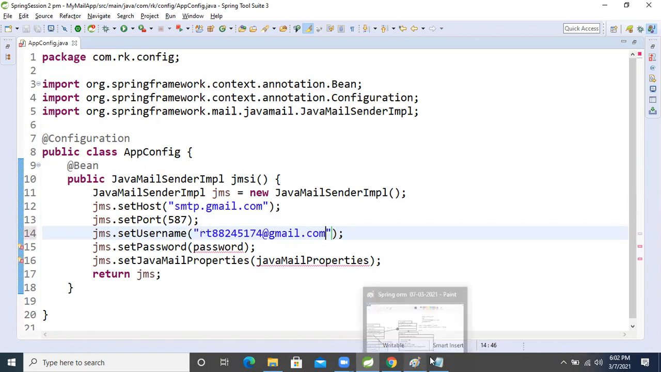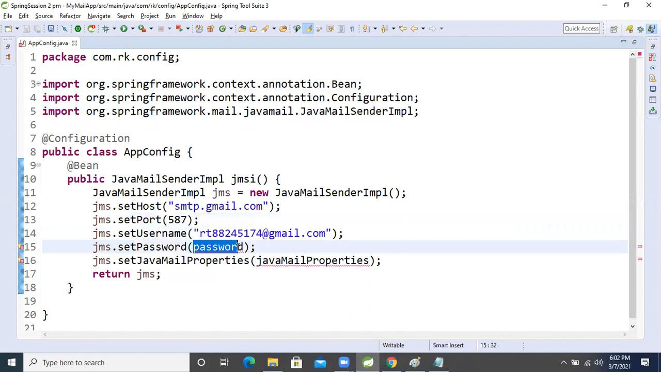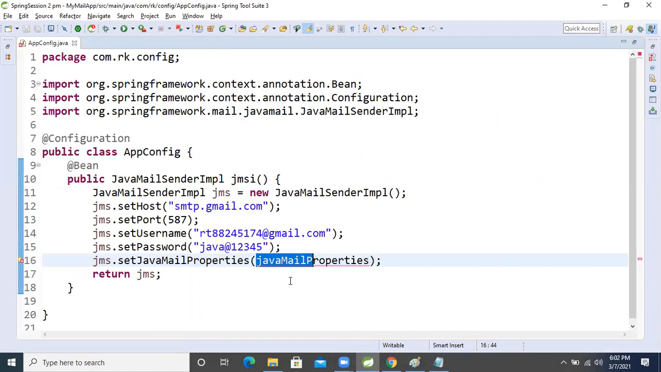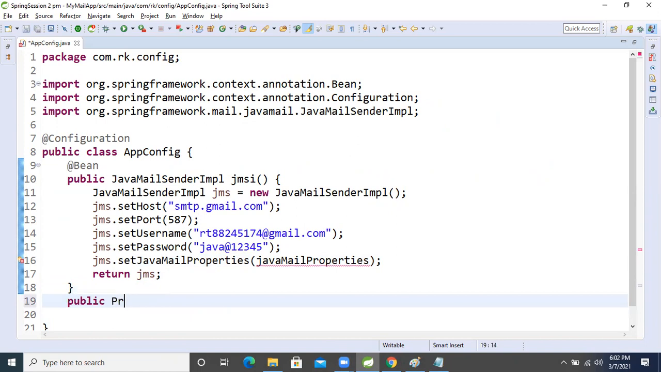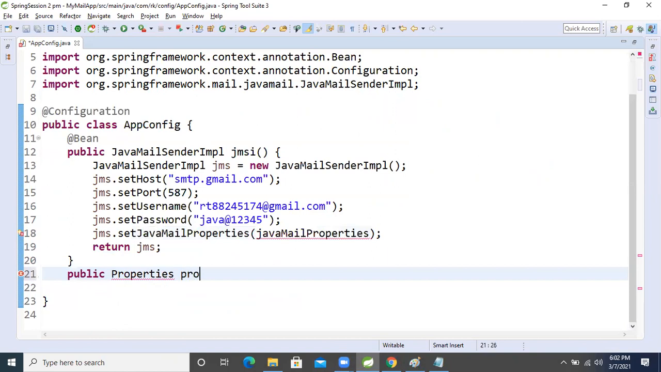Okay, what is the password? It is Java@123. Copy this one and paste here. But we also need some property, right? Like mail SMTP auth, which verifies whether this username and password are correct or not. By writing this property, it will check. So for that, again, one more method: public Properties, just prop. I'm taking the method name.